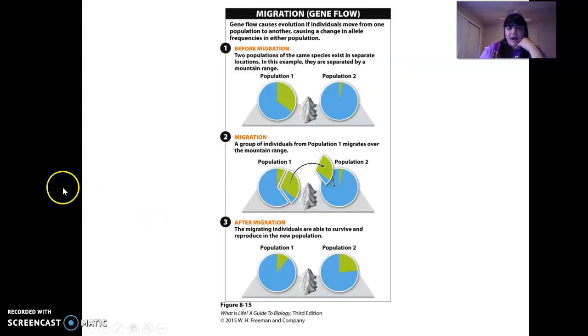So imagine population 1, population 2, and these are the alleles. When individuals leave, coming here, this population changes from here to here. That would be evolution. And as individuals come in, they bring in their genes, and it changes the population from here to here. So migration, gene flow, affects the gene pool in a population.